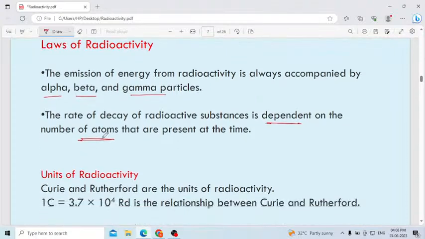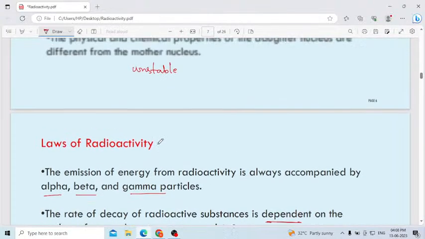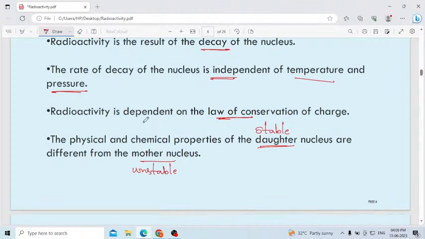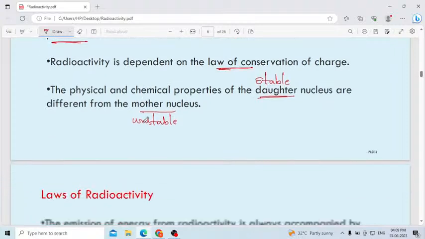Then two important points you have to remember: the decay of a radioactive substance depends upon the number of atoms, and it depends upon the law of conservation of energy. But the rate of decay is independent of temperature and pressure. Why am I stressing all this? Because definitely they will ask in the exam. Then the physical and chemical properties of the daughter and parent nucleus will be different.